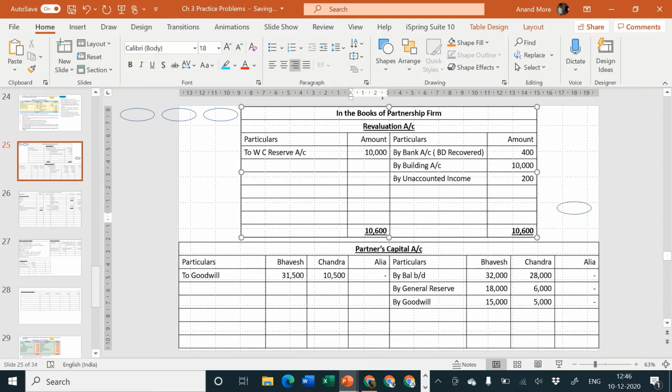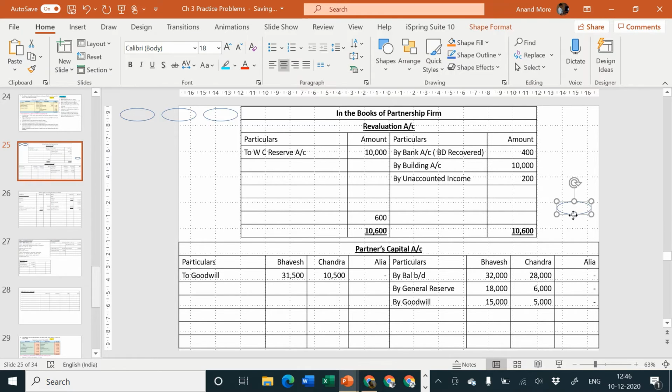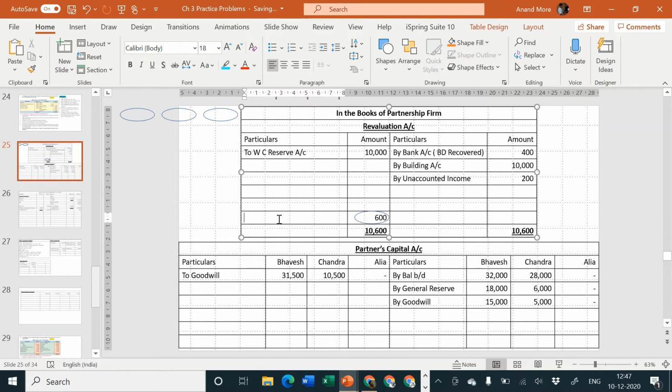So 10,600 minus 10,000 is equal to 600. This 600 is my balancing figure. I'm going to put it as a balancing figure here. It will have to be given to whom? It will have to be given to Chandra and Bhavesh. And then I'll say to partners capital account.